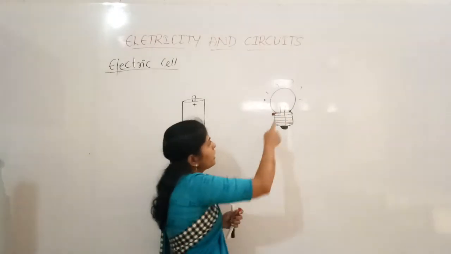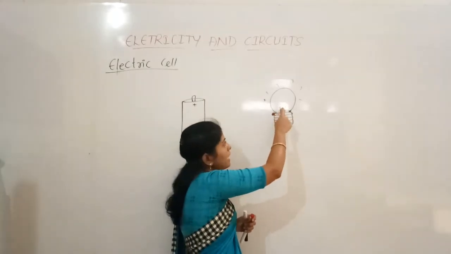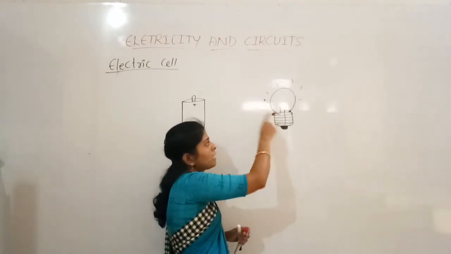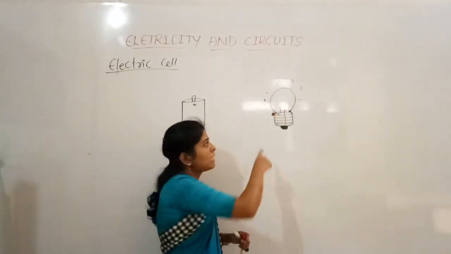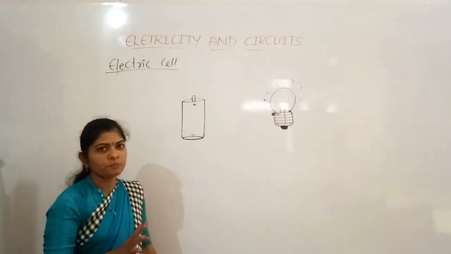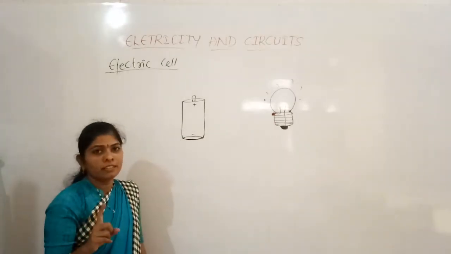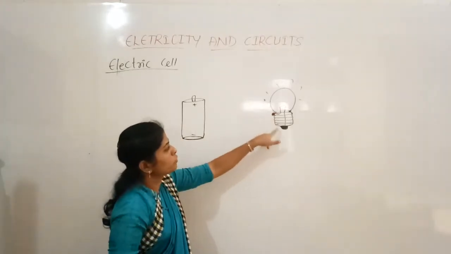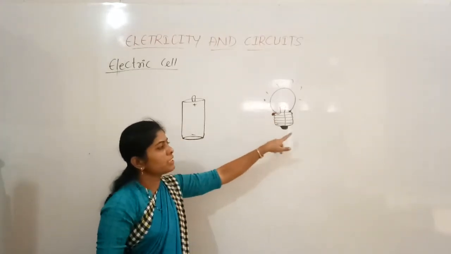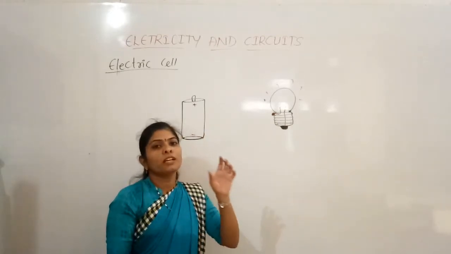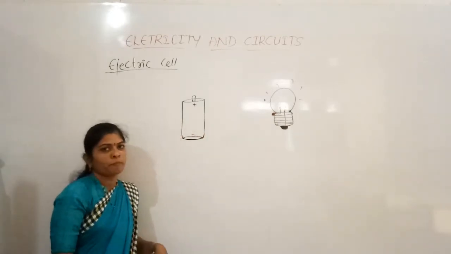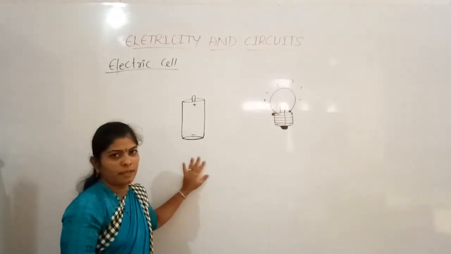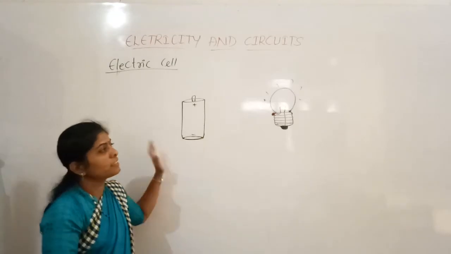And to heat this filament, what do we need? We need electricity. When we supply that electricity, the filament heats up, then the bulb will glow. So this has to be done. This will happen when these two ends, these two terminals, are connected to the source of electricity, and that source of electricity is this electric cell. So now we can discuss how to connect it.